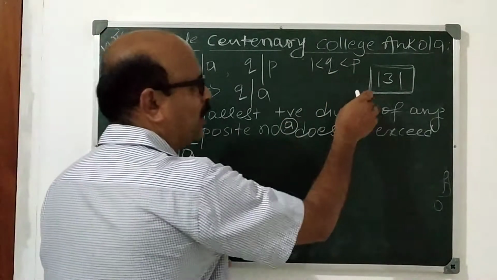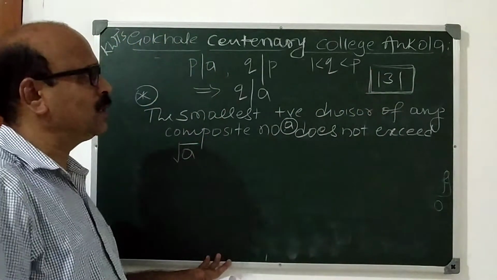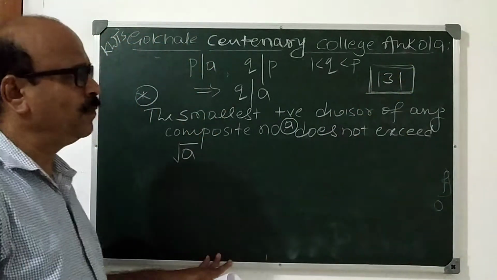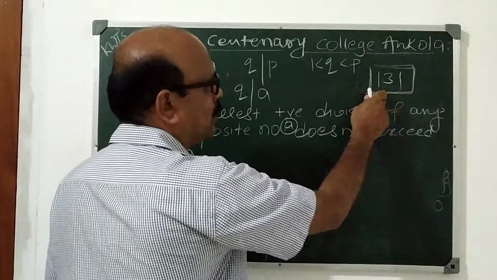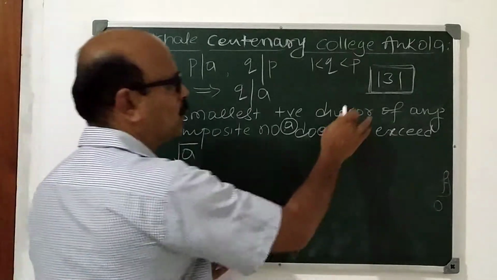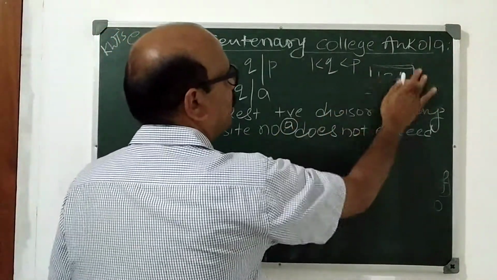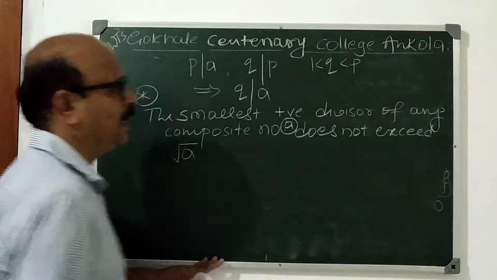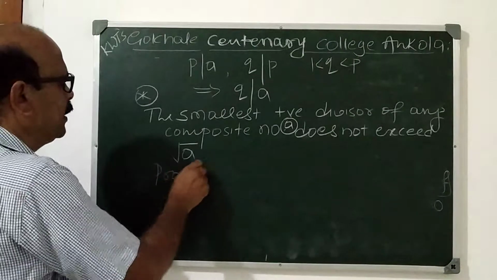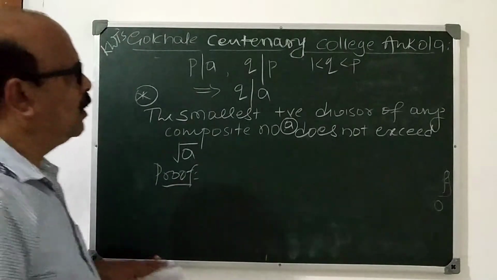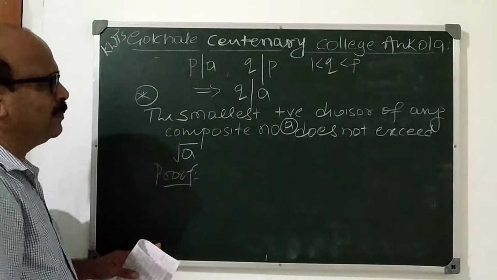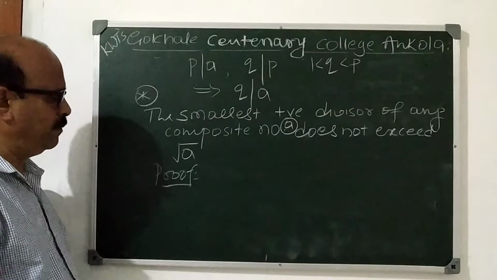Therefore, to check whether 131 has divisors, you have to check the divisors up to root of 131. So this property can be used to verify whether a number is prime or composite. I think you understood this one. While studying number theory further, if we apply this concept, I will explain in detail again.